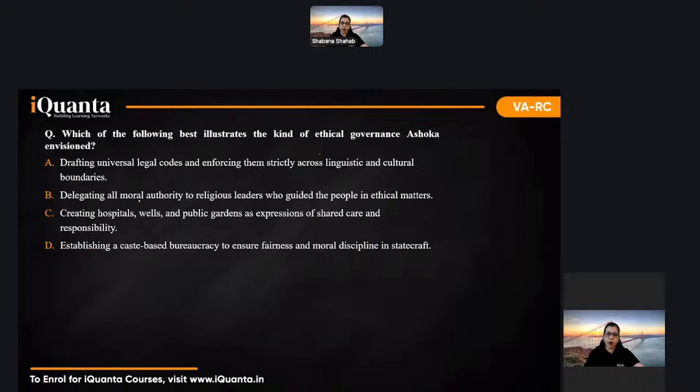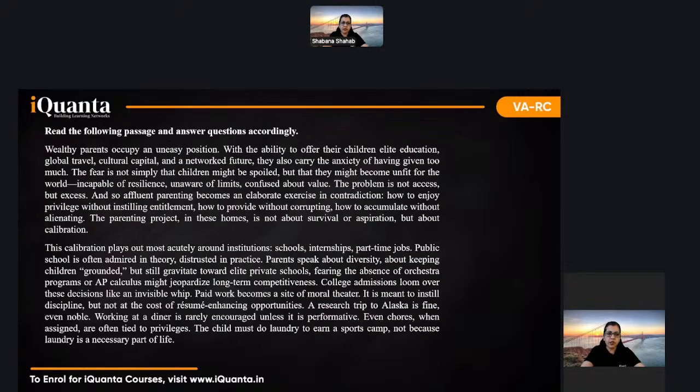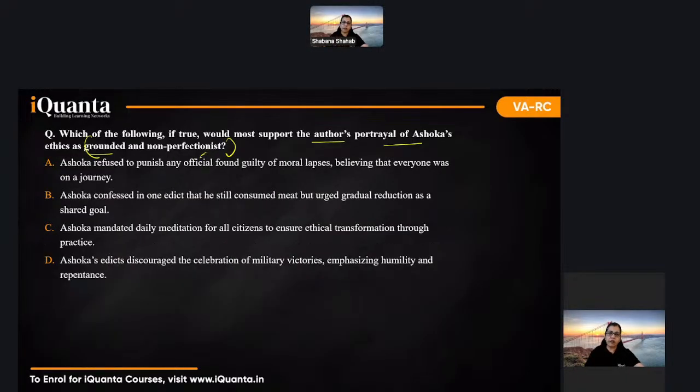तो इसमें all moral authority to religious तो कहीं नहीं बोला था उसने. This creating hospitals, wells as expressions of shared care and responsibility. This is very balanced, and this is given there actually in the second or third para somewhere. So this connects with his ethical governance envisioned, kind of. ये वाला नहीं था, sorry. I was talking about, this one, sorry. Grounded and non-perfectionist. हाँ. So grounded and non-perfectionist में obviously उसमें ये था कि something moderate. तो यहाँ बोला है, he confessed in one edict, if true है ना.